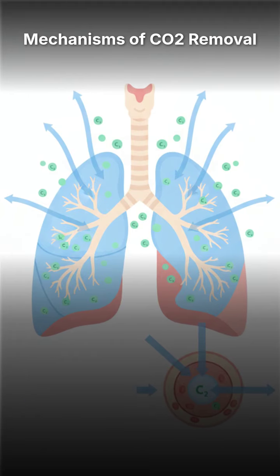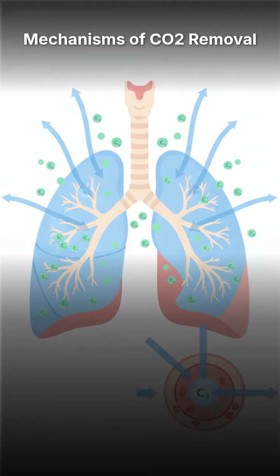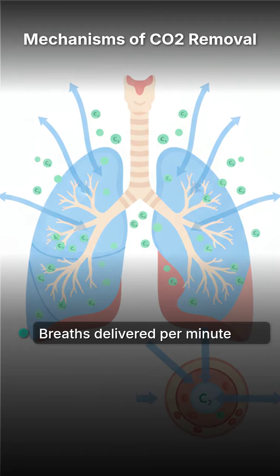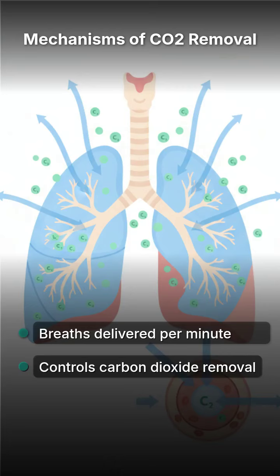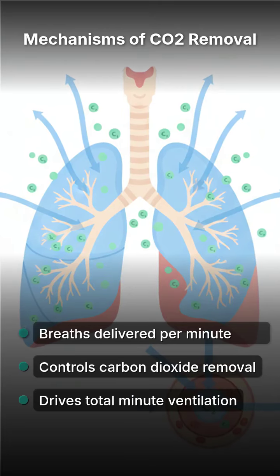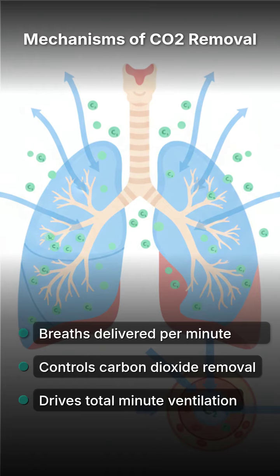Respiratory rate is the specific number of breaths the machine delivers every minute. This setting directly controls the removal of carbon dioxide from the bloodstream through the lungs. As the rate changes, it alters the minute ventilation, which is the primary driver of CO2 levels.